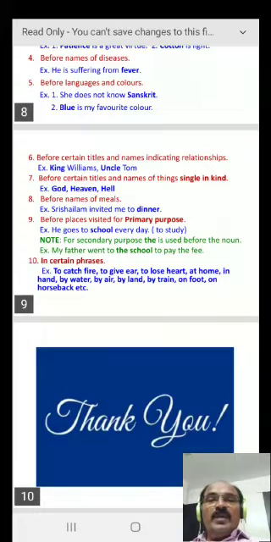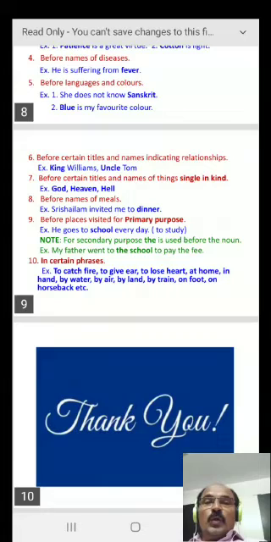9. Before places visited for primary purpose. Primary purpose means the place where we go for what that place is meant for. For example, he goes to school every day. Here school we go to study as a student. It is the primary purpose.